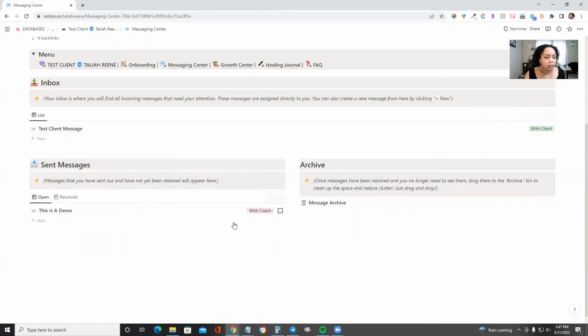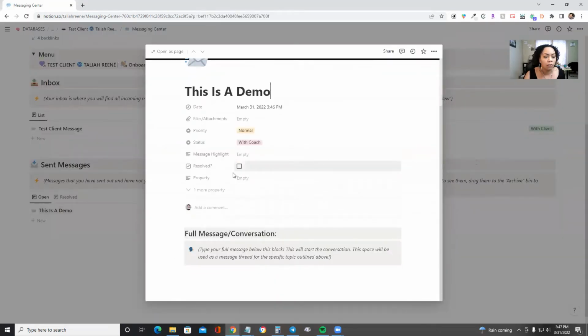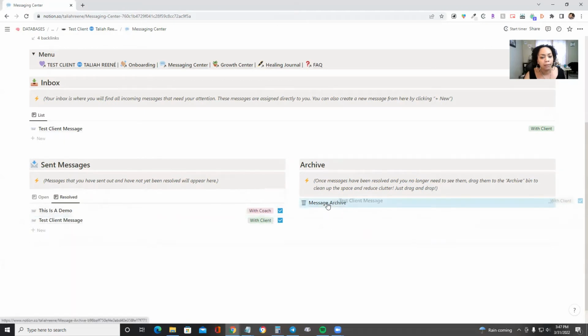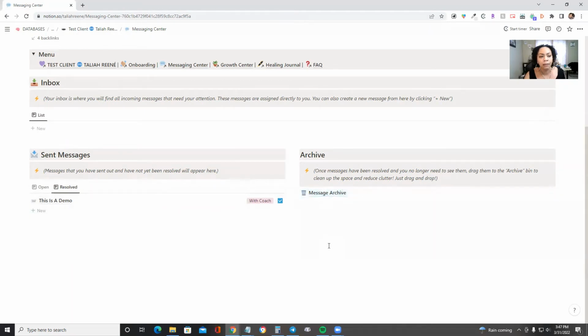And then also, once a message has been resolved, I'm going to check it off here. It's going to disappear from your sent messages and into your resolved folder, okay? You also have here your archive. So when you no longer need to see something, you can just dump it in there.